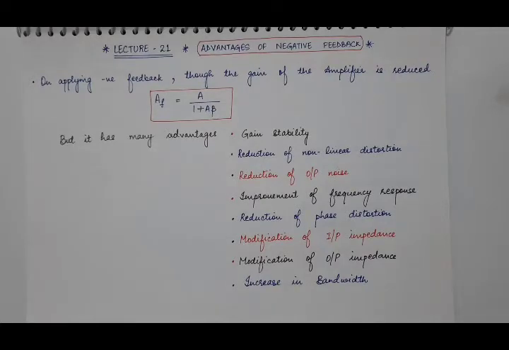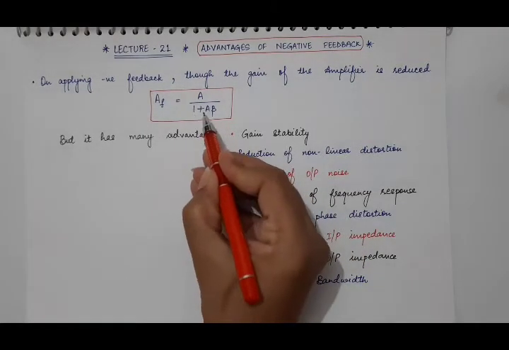Good morning students. In this 21st lecture of electronics, we will study advantages of negative feedback. We have already studied in our previous lectures that when we apply negative feedback, the gain of the amplifier decreases by a factor of 1 upon 1 plus A beta.